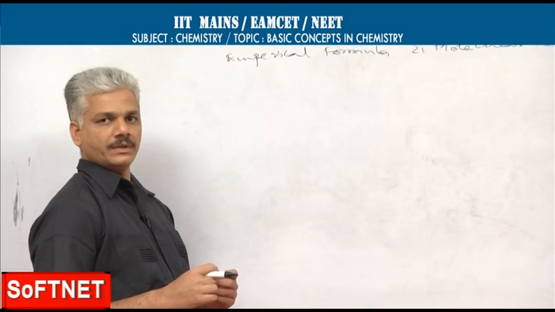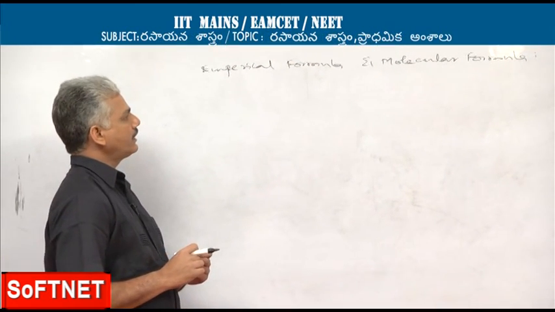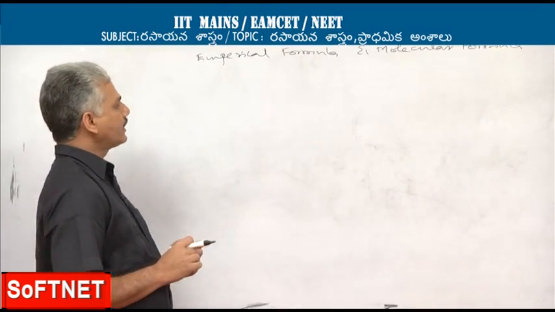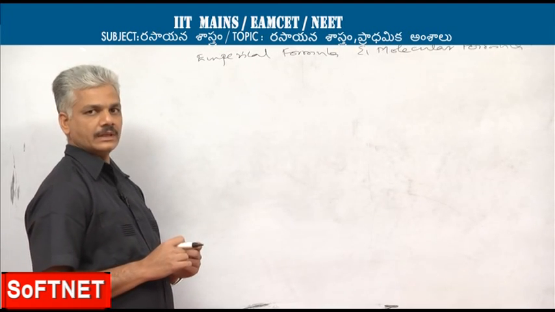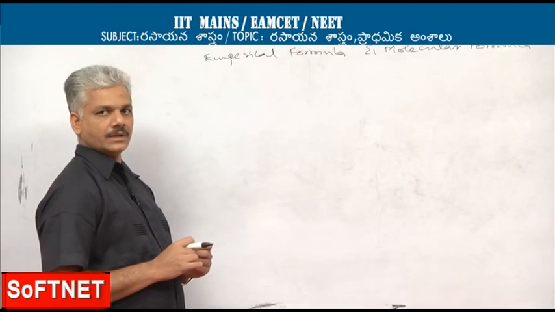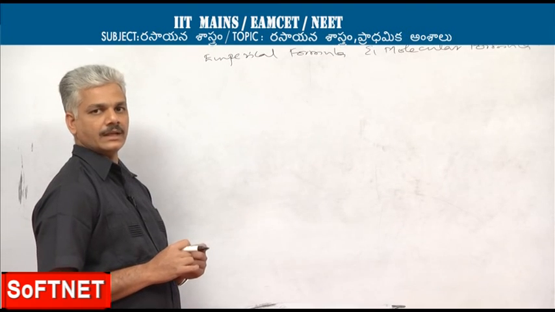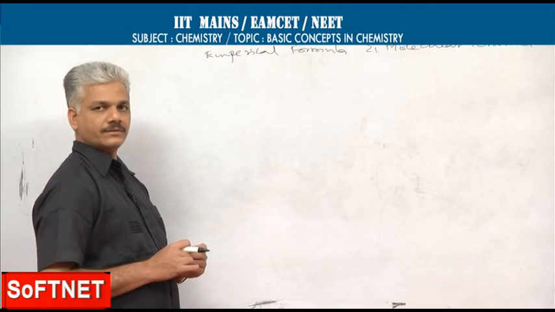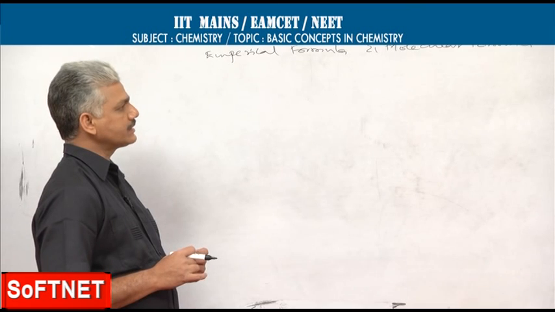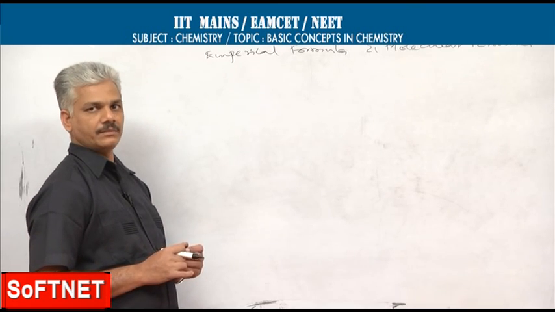What do you mean by empirical formula? It gives the formula of a compound in the simplified atomic ratio of corresponding elements, whereas a molecular formula gives the exact number of atoms present in a molecule.